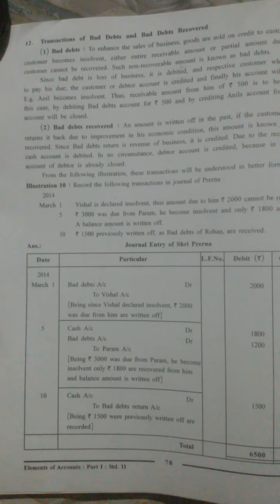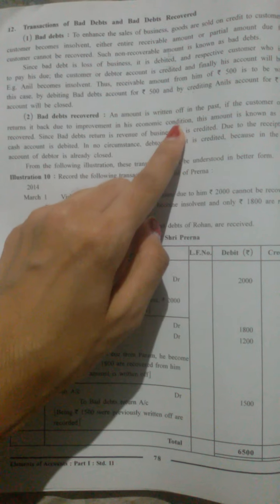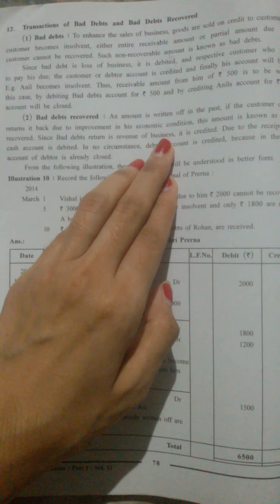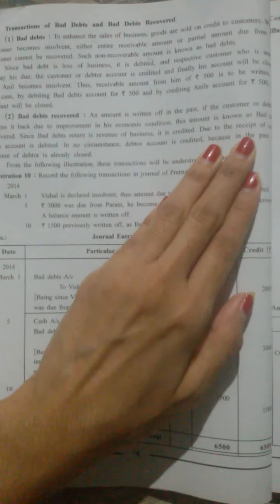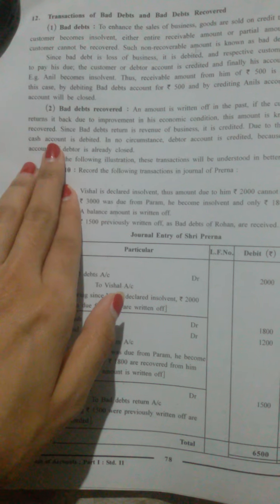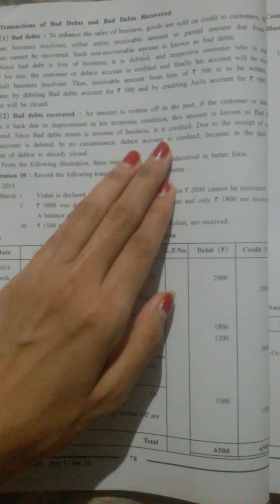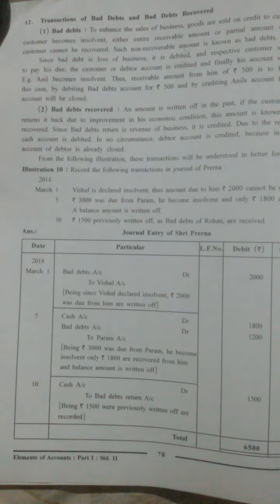This means that the customer's account was written off in the past, but now the customer returns that money due to improvement in his economic conditions. Then that amount is known as bad debt recovered. Since bad debts recovered is revenue of the business, it is credited. Due to the receipt of cash, the cash account is debited. In no circumstance is the debtor account credited, because in the past the account of the debtor is already closed.